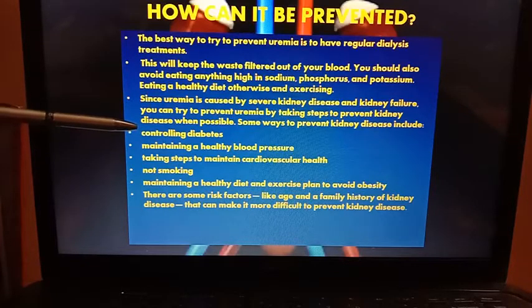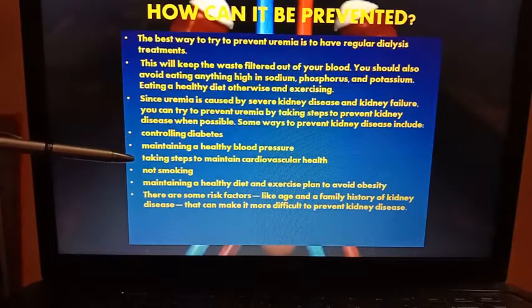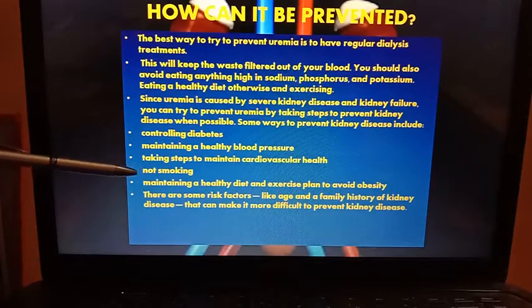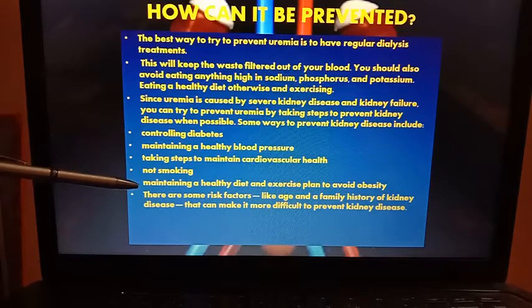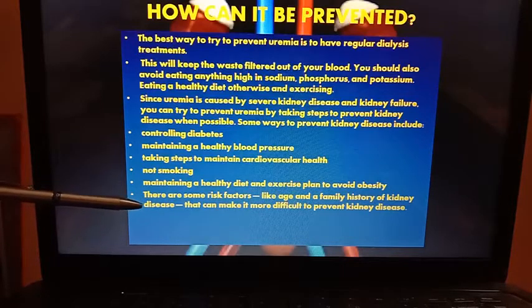Now, some ways to prevent kidney disease include controlling diabetes, maintaining a healthy blood pressure, taking steps to maintain cardiovascular health, not smoking, maintaining a healthy diet and exercise plan to avoid obesity. There are some risk factors like age, family history of kidney disease, because inherited factors also may involve, that can make it more difficult to prevent kidney disease.